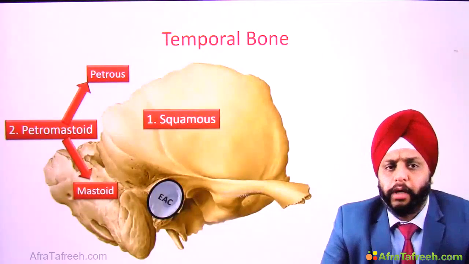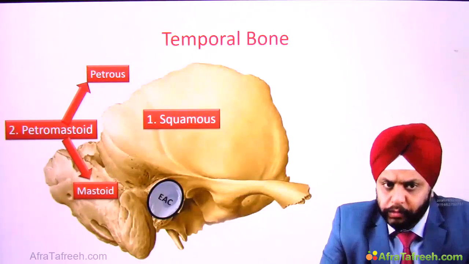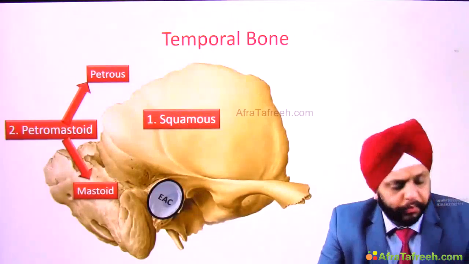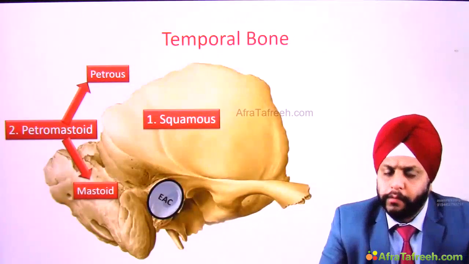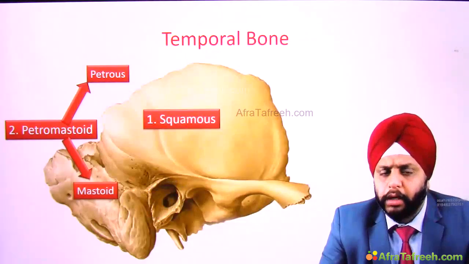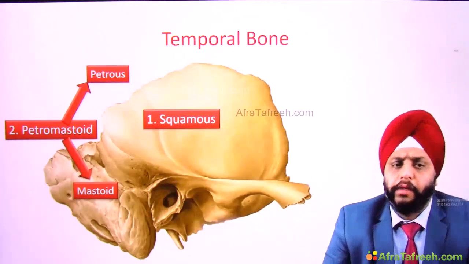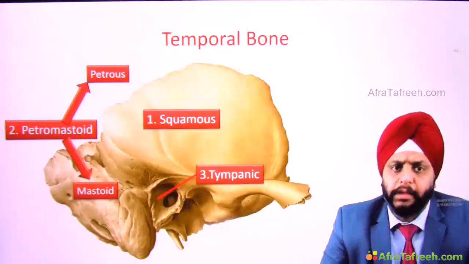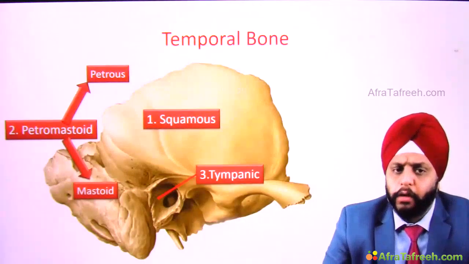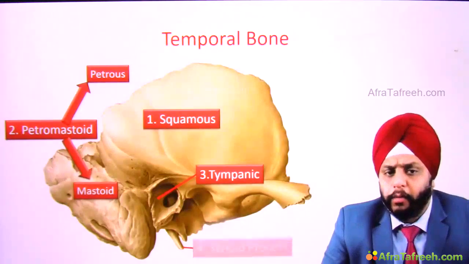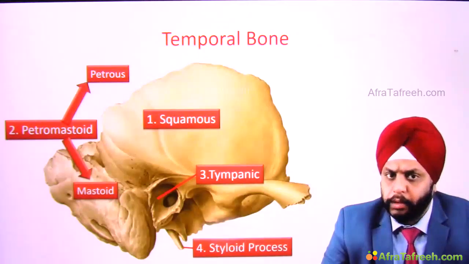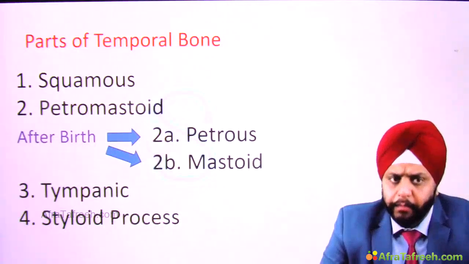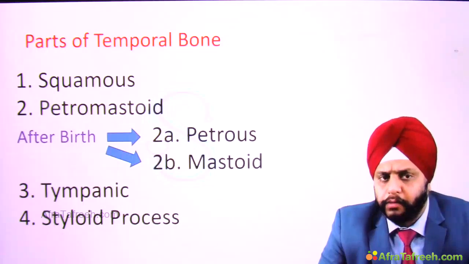So we have discussed the two parts, the squamous part and the petromastoid part. Now we know petromastoid has two processes, the petrous and the mastoid process. We have discussed each of these processes separately. Now let's look over here. We saw the EAC. The bony walls of the EAC are formed by the tympanic plate of bone. That's the third part of temporal bone. And number 4, we have a process going down from the temporal bone, that is the styloid process. So there are the 4 parts of the temporal bone that we said in the early beginning: squamous, petromastoid, tympanic and styloid.